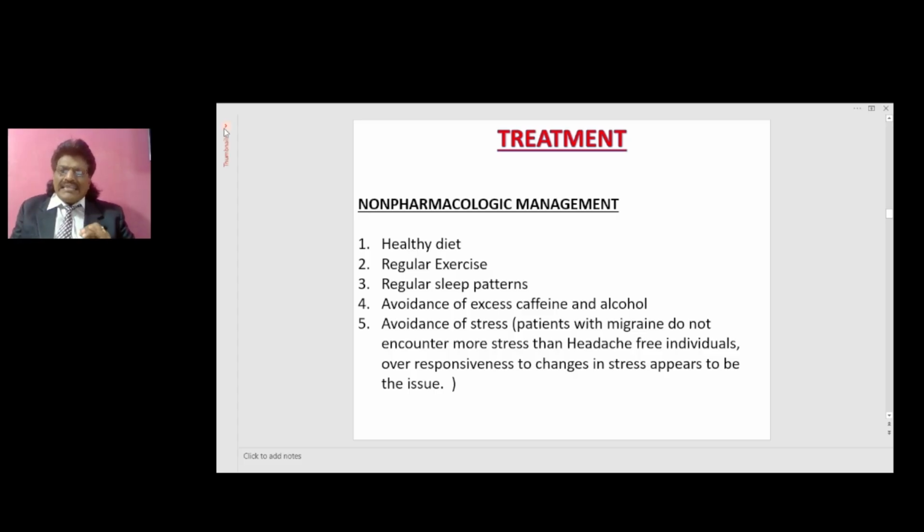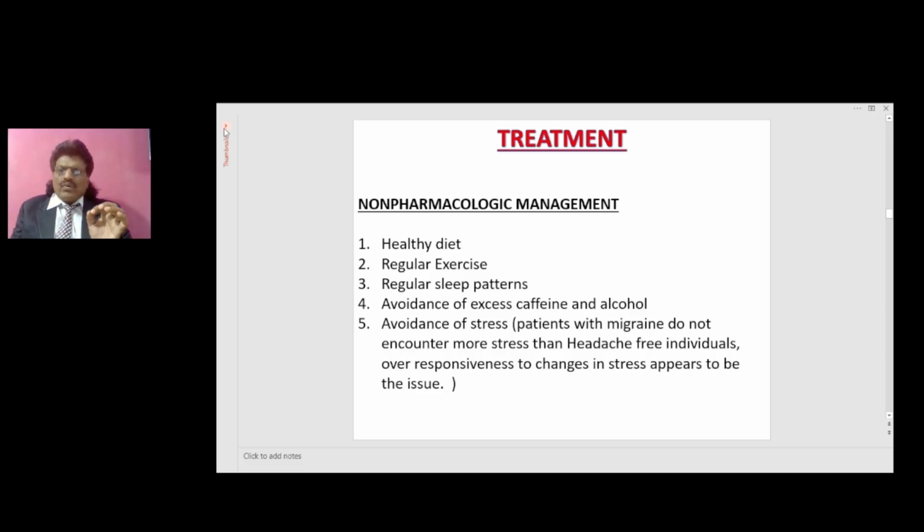They should have a healthy diet and regular exercise, that is 30 minutes per day. If you do it for 7 days, it will be 210 minutes per week. The American Heart Association itself says only 150 minutes per week.